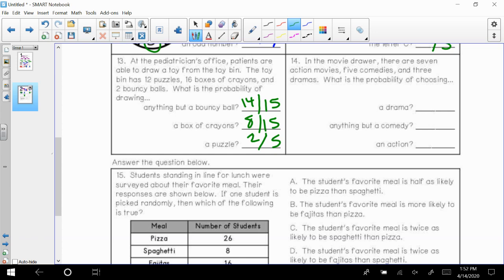Number 14. In a movie drawer, there are certain types of different movies. To get a drama, that would be 1/5. Remember, we're simplifying. Anything but comedy, 2/3. An action movie, 7/15.